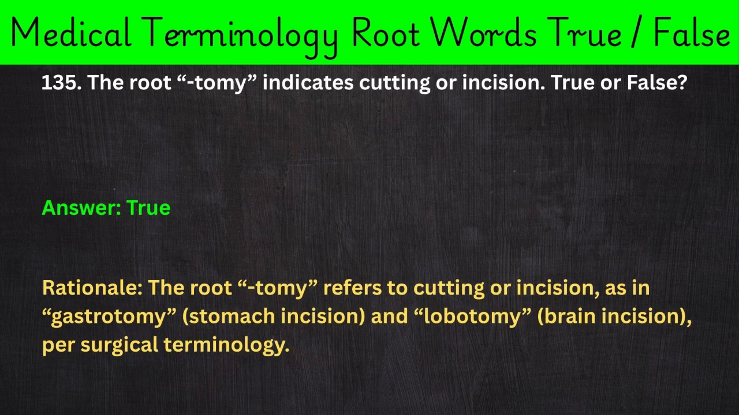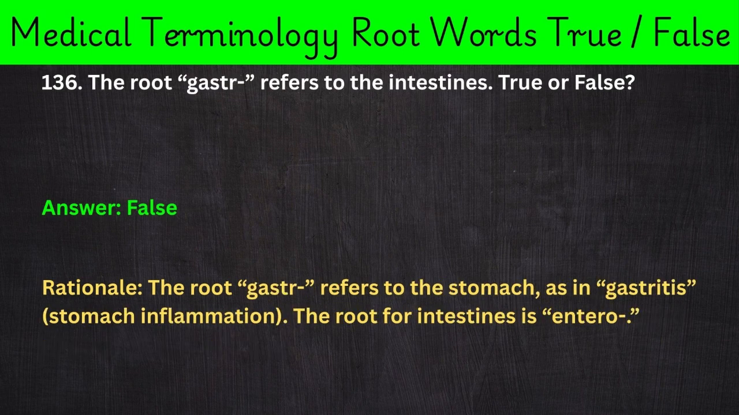135. The root tomi indicates cutting or incision. True or false? Answer: True. Rationale: The root tomi refers to cutting or incision, as in gastrotomy, stomach incision, and lobotomy, brain incision, per surgical terminology. 136. The root gastro- refers to the intestines.